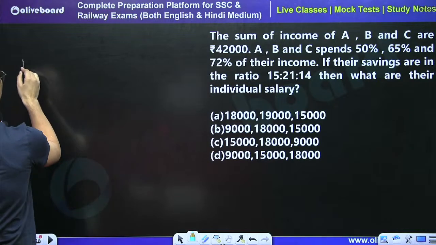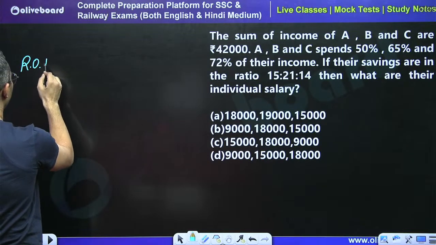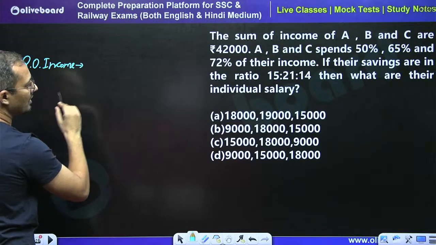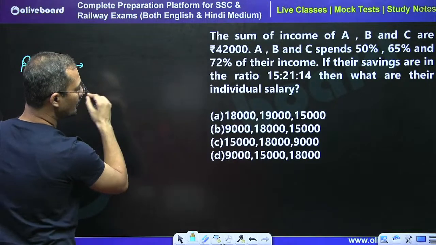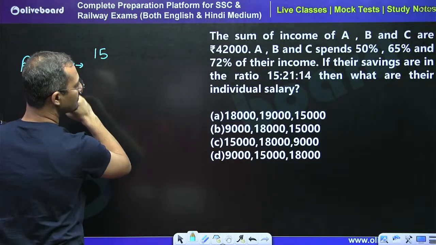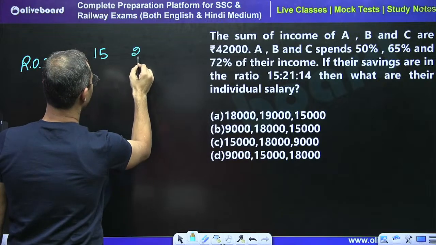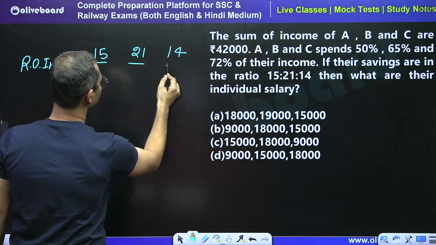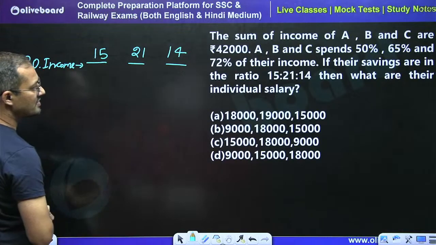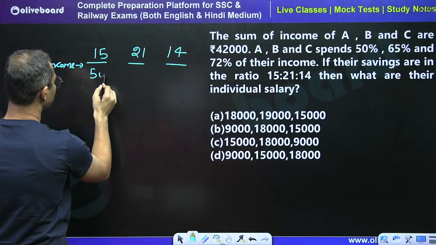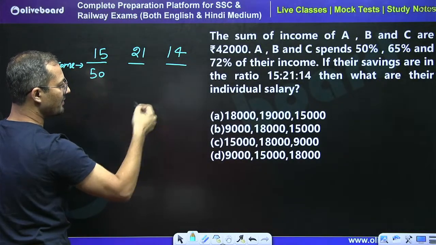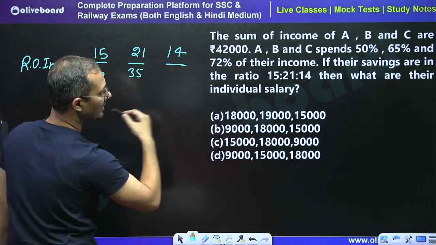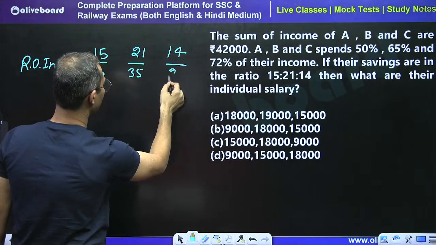So the ratio of income is directly going to be, just take unit of saving 15, 21 and 14, and divide it by the percentage unit of saving. 50% is spent, 50 is left; 65% spent, 35 is left; 72% spent, 28 is left.